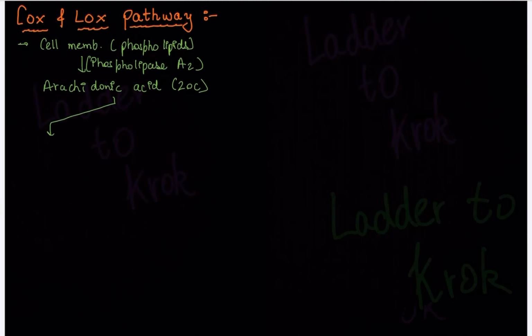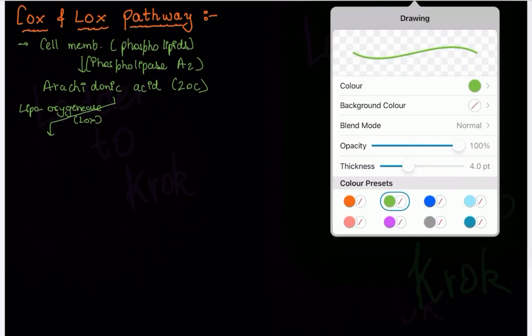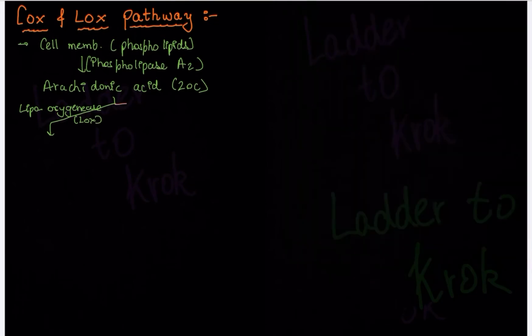The first one is LOX, lipoxygenase. The second enzyme is COX, cyclooxygenase.